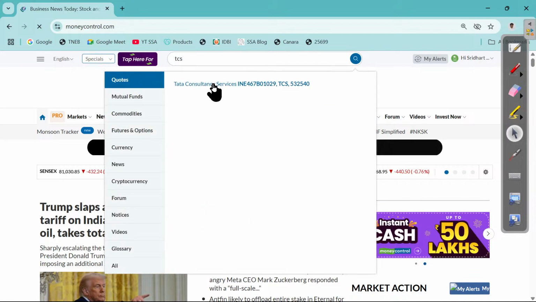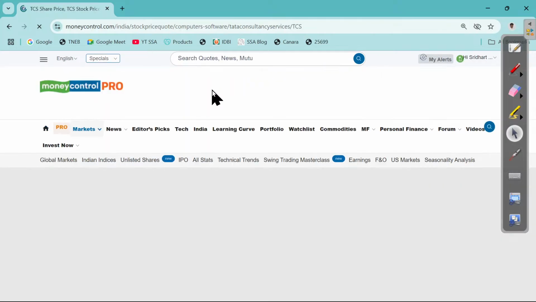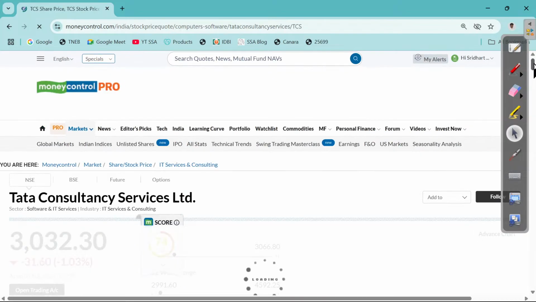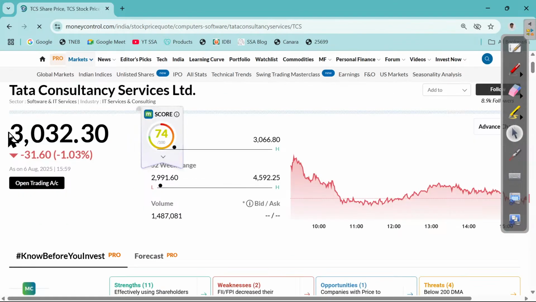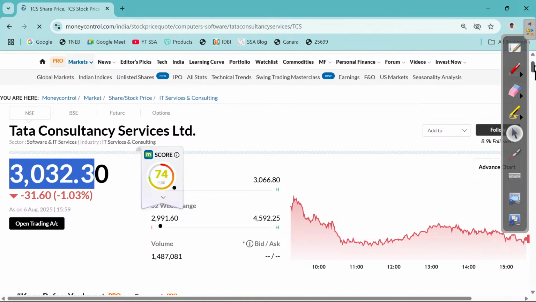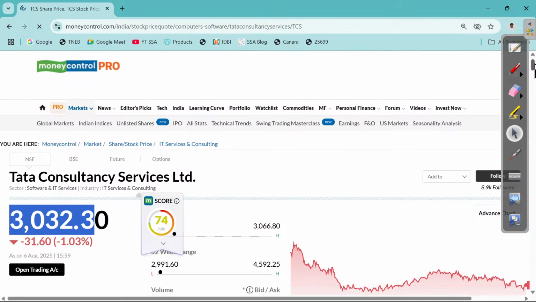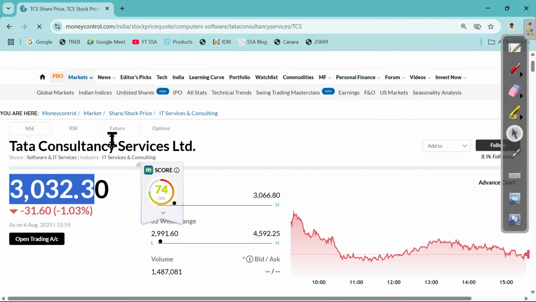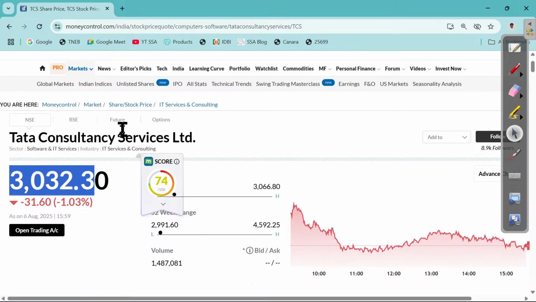Let's go for Tata Consultancy Services, TCS. See, today's price is 3032. If you pay 3032, you'll get the share today itself. That is the spot market. Here, we have been given future. Future for how long? Usually in India, 3 months. This is August. August month future is there. September month, October month. 3 months futures may be available.